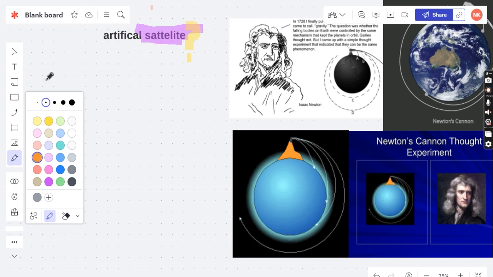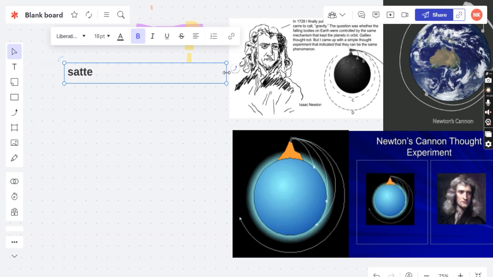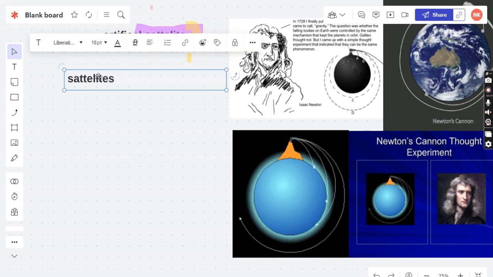The satellites are the objects that revolve around Earth.